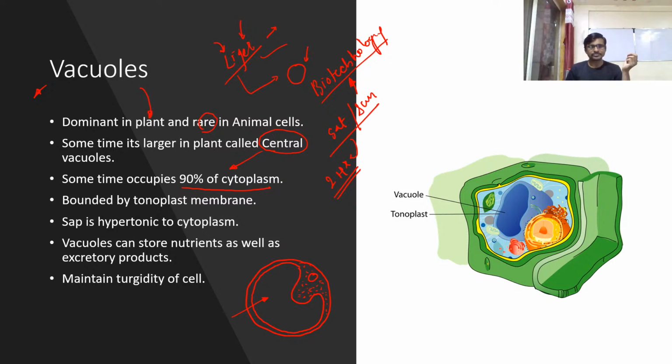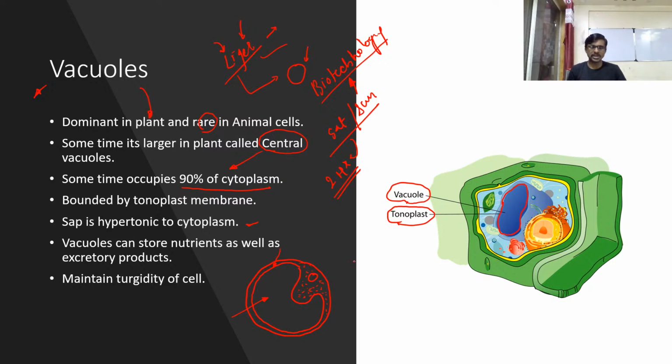Let's say the boundary of a vacuole is covered by a membrane, and we call it a tonoplast. So the membrane of a vacuole is called a tonoplast. You can see here in this beautiful diagram, this is the tonoplast, the membrane of the vacuole. The sap which is inside the vacuole is hypertonic to the cytoplasm.